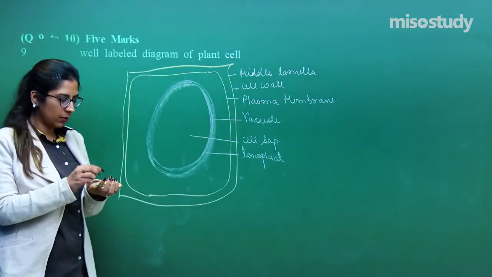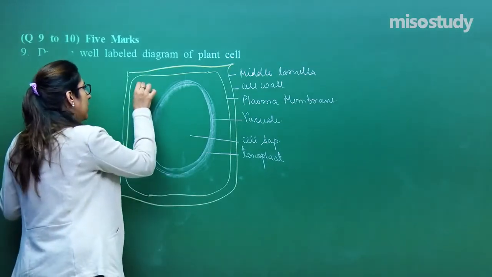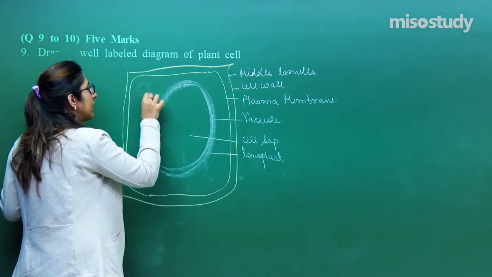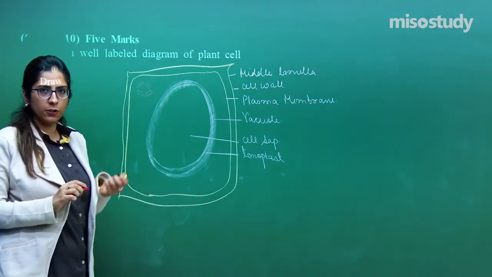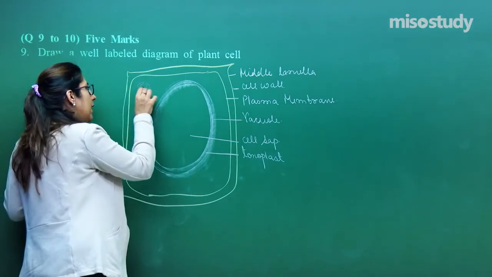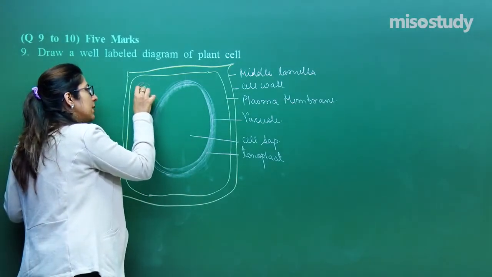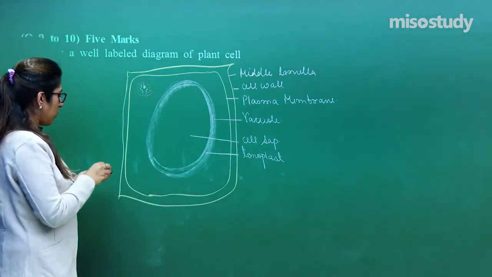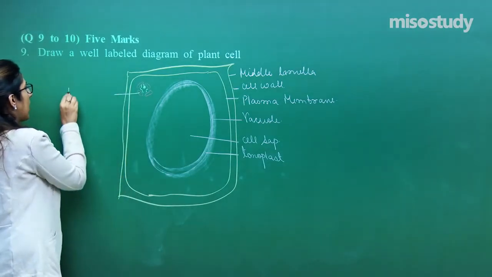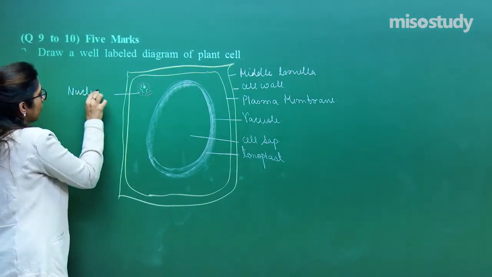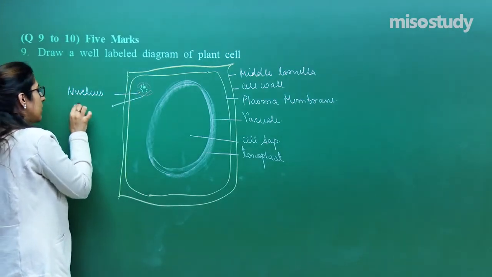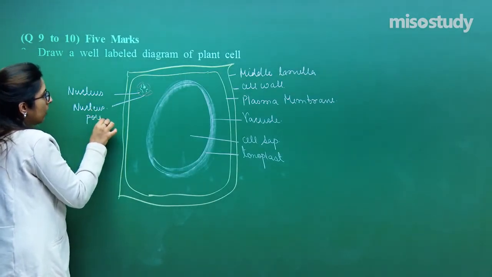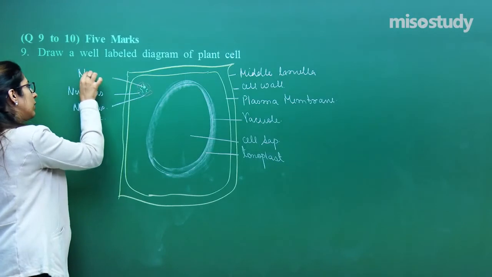Remember one very important structure. In this case, a well-defined nucleus is present, which has a nuclear pore present. In this case, our nucleolus is also present, and these are the chromatin fibers present. So, this is termed as a nucleus. This is termed as a nuclear pore. This is termed as a nucleolus.